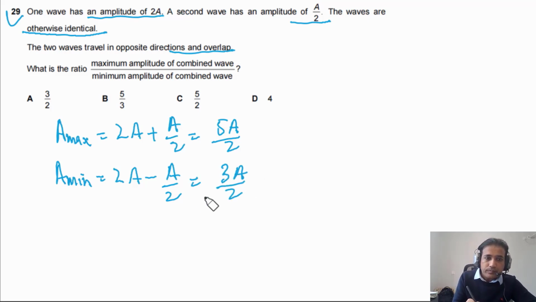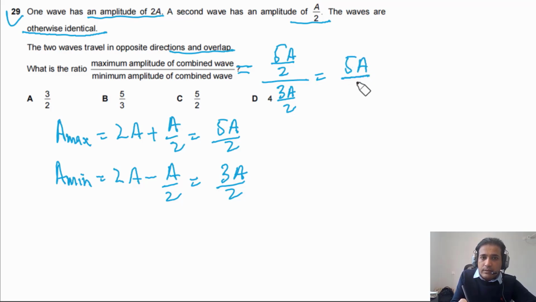We need to find the ratio. So what is the ratio between these two? A max is 5A by 2, divided by 3A by 2. So simply we can say this is 5A divided by 2, multiplied by 2 divided by 3A. So these two will be cancelled, and A cancelled with A. So the answer has to be equal to 5 by 3.